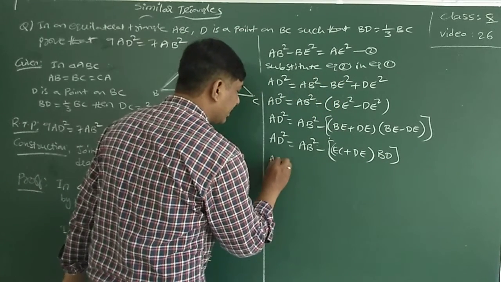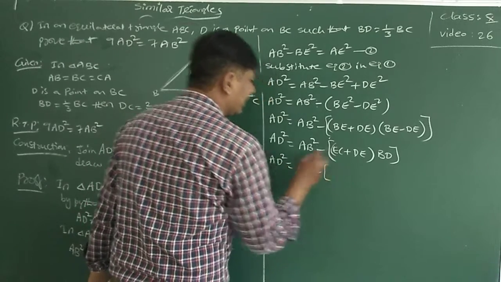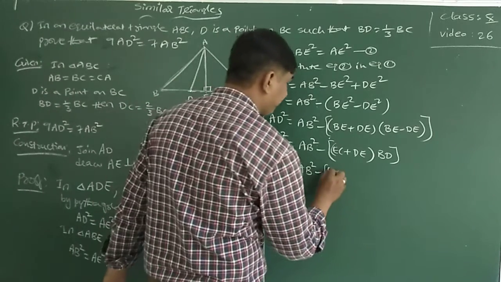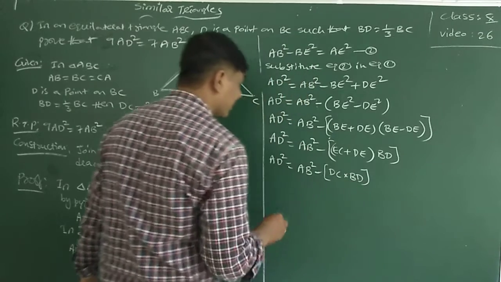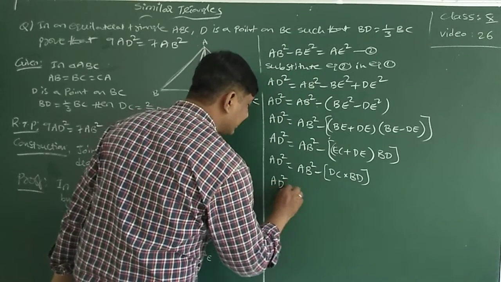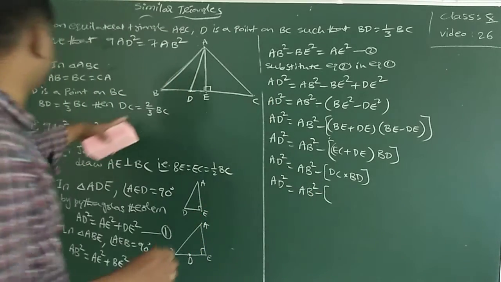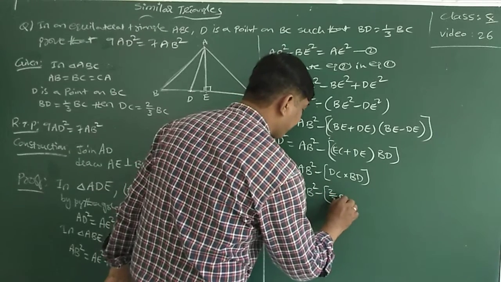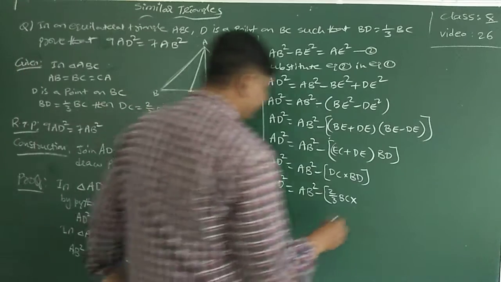Now AD square is equal to AB square minus DC times BD, where DC is 2/3 of BC and BD can be written as 1/3 of BC.